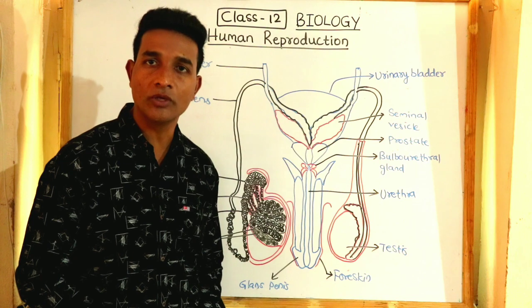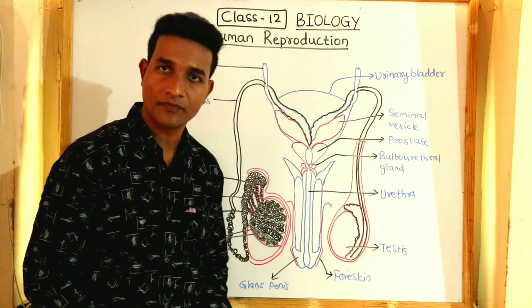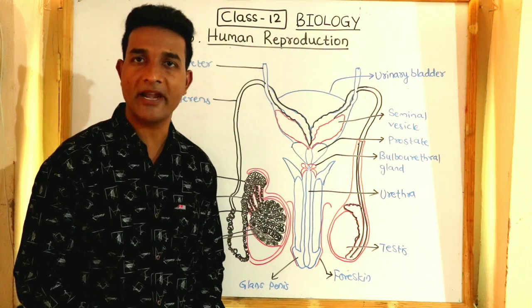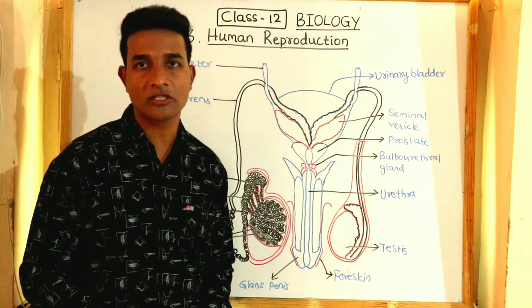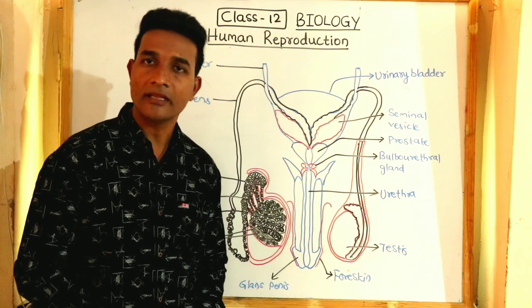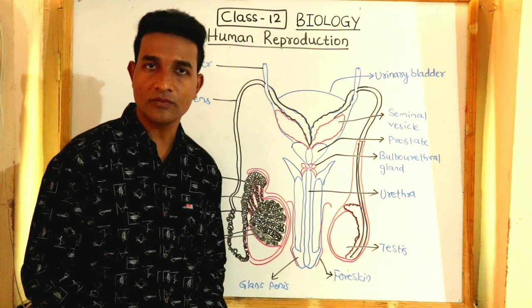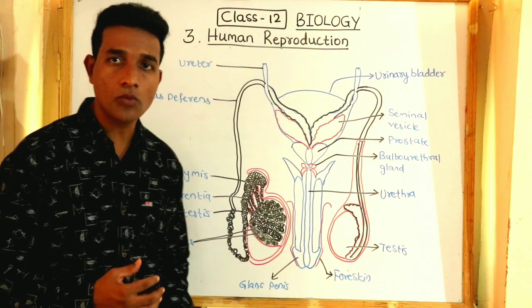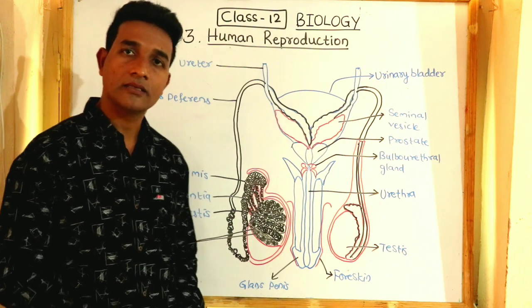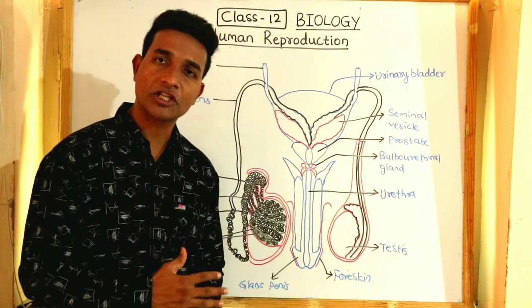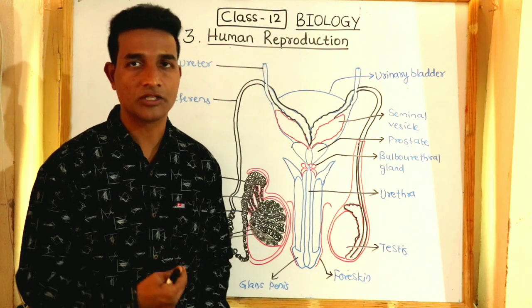These testicular lobules are lined by 1 to 3 seminiferous tubules. And these seminiferous tubules are made up of 2 types of cells. One is called the male germ cell and the other is called the Sertoli cells. The male germ cells are also known as spermatogonia. When the male germ cells undergo meiotic division, they produce sperms. And the Sertoli cells nourish the developing male gametes, that is, the germ cells.